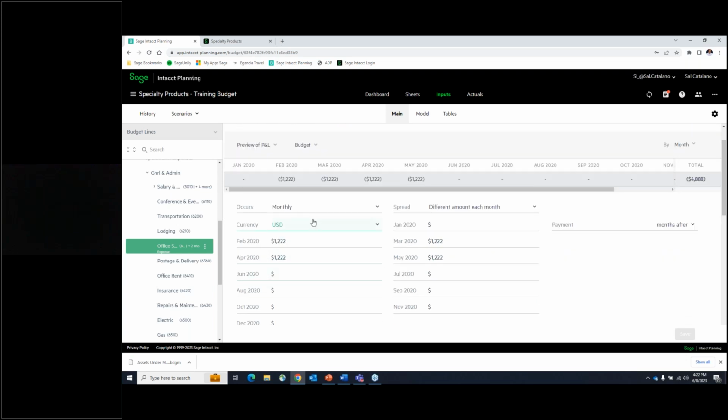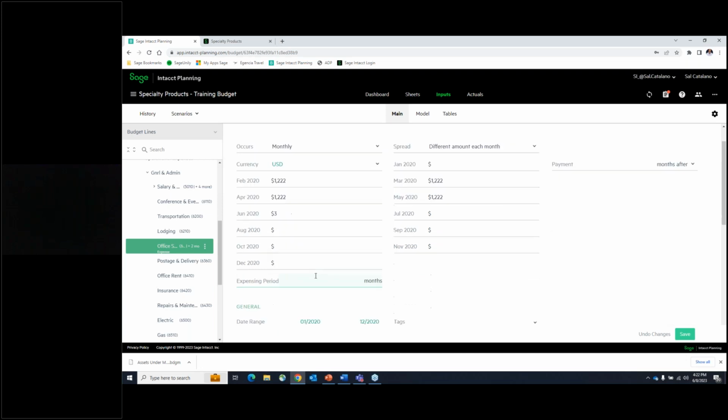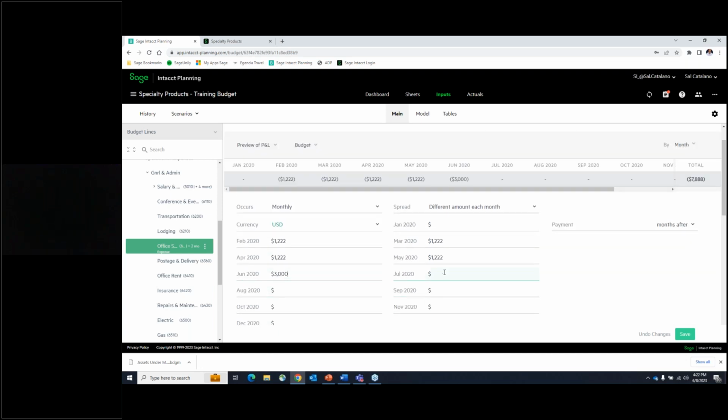In this case, all I've done is just chosen one where we put the amounts in, but you can see here, I can just choose the amounts and fill them in, and notice that it's filling in as I'm typing it in. Okay, so very easy to do to update your budget.